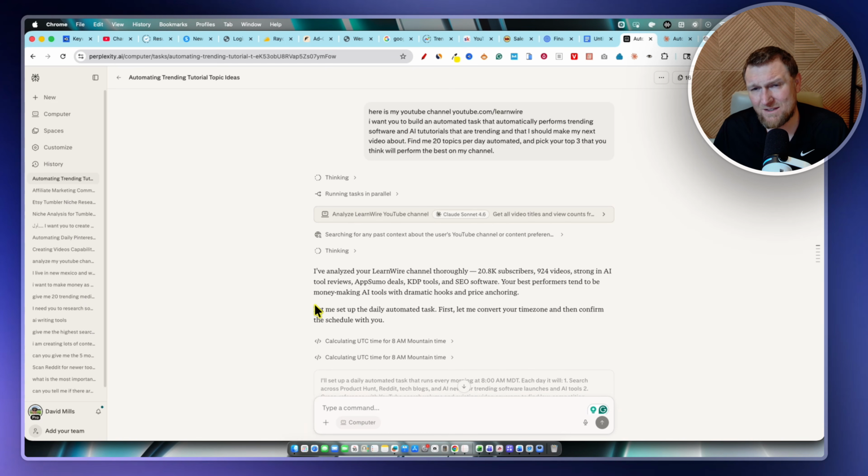I will say though, to be fair, being on that $200 a month plan will give you access to all the video creation apps like Sora, all the image creation, all the large language models. You'll basically get everything under one roof, and that's the advantage of Perplexity.